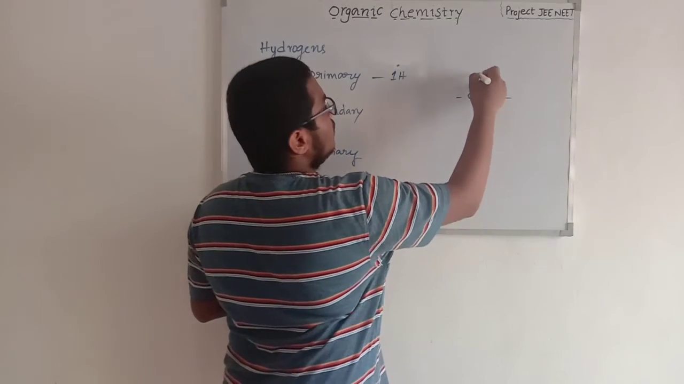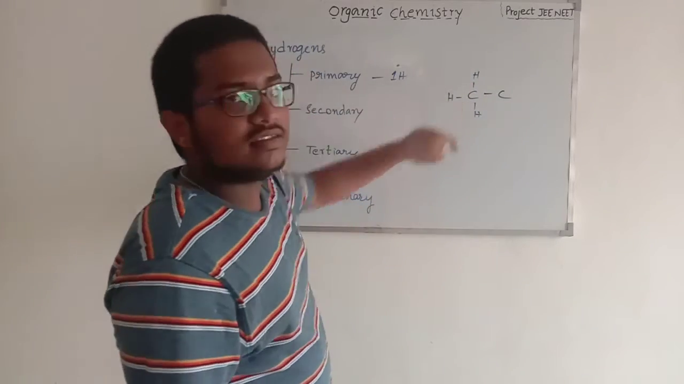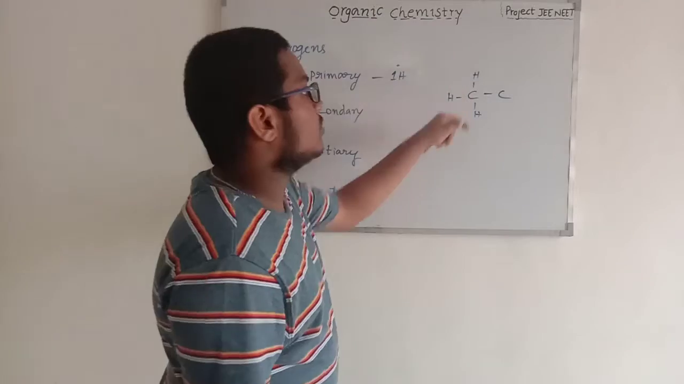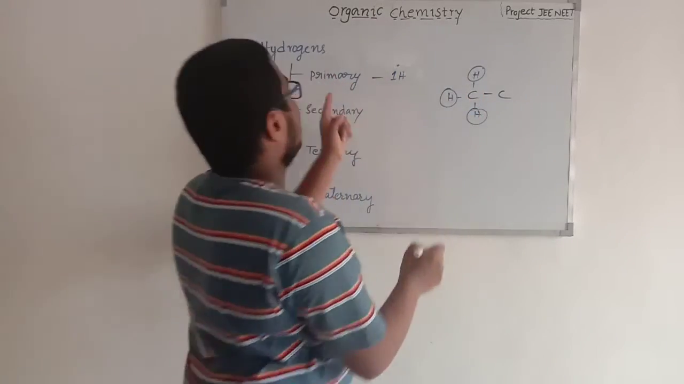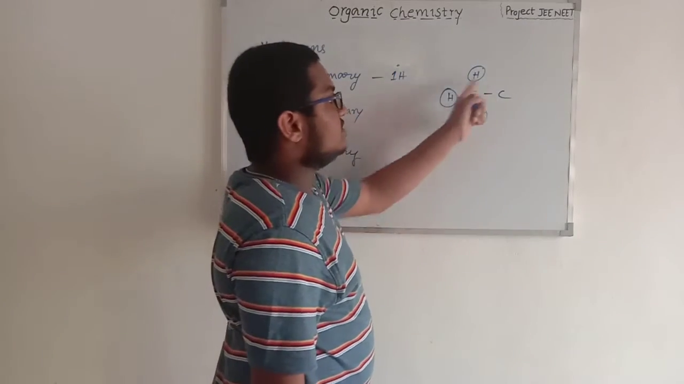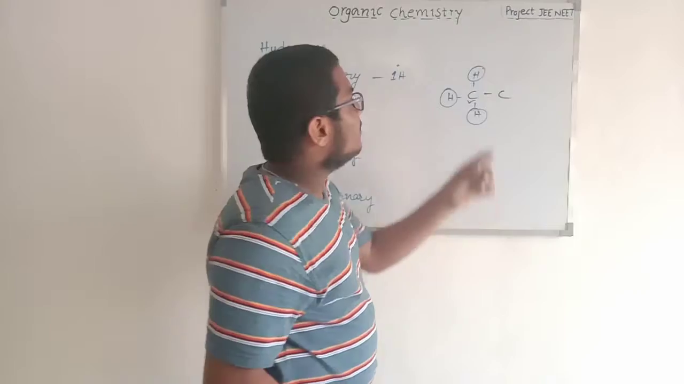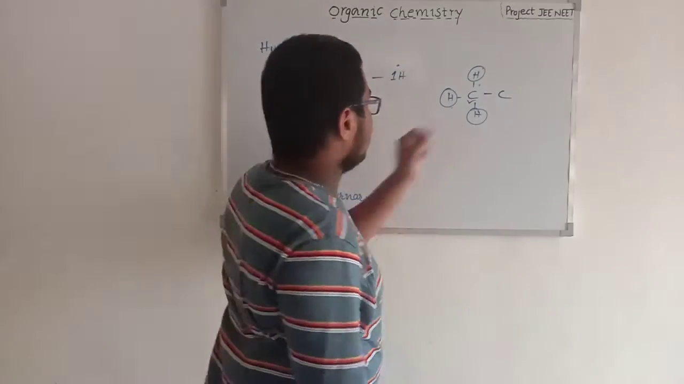So these are the 3 hydrogens where the remaining 3 valencies have been occupied by 3 hydrogens. So each is a primary hydrogen. Because this is a primary carbon, these 3 hydrogens are bonded with the primary carbon. So these 3 hydrogens will be primary hydrogens.